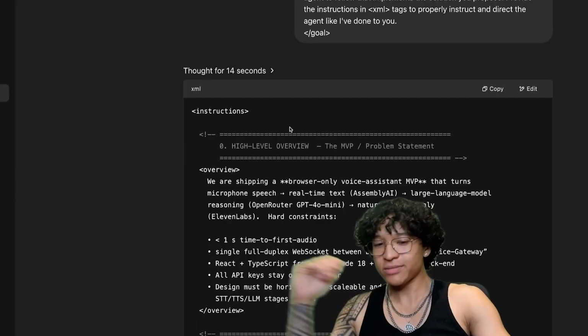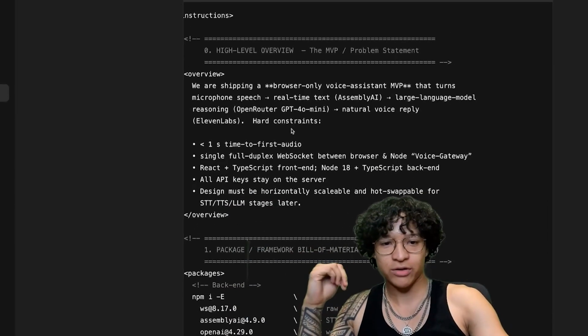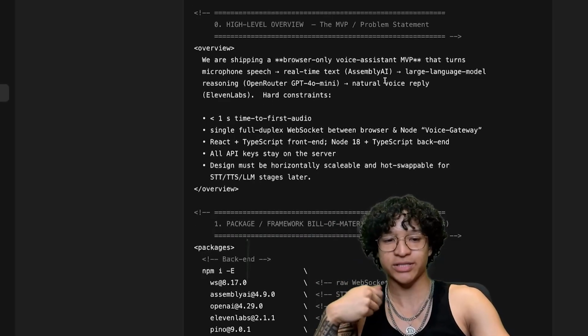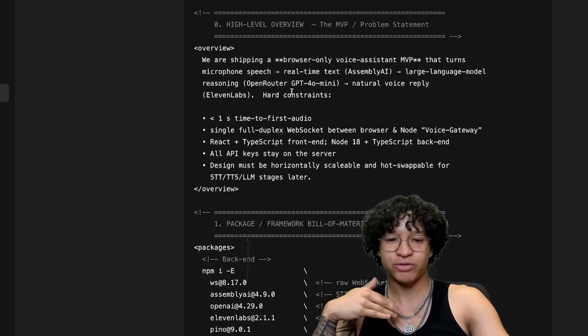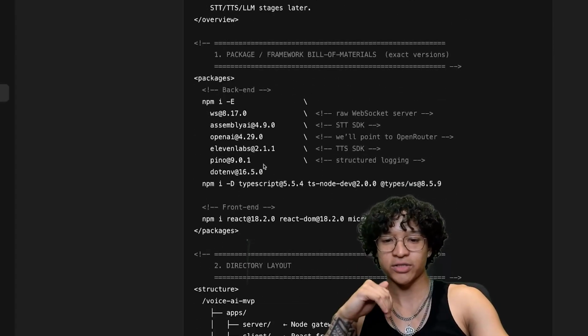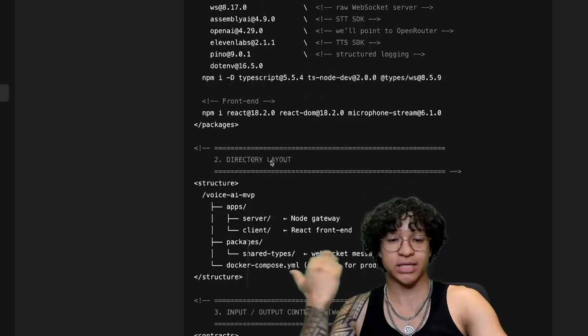The instructions themselves look pretty nice. We get a high level overview. We are shipping a browser-only voice assistant MVP that turns microphone speech into real-time text with AssemblyAI, with LLM reasoning with OpenRouter, and a natural voice reply with ElevenLabs. It gives it some hard constraints, gives it the packages to work with. I assume this is up to date because he has internet access.